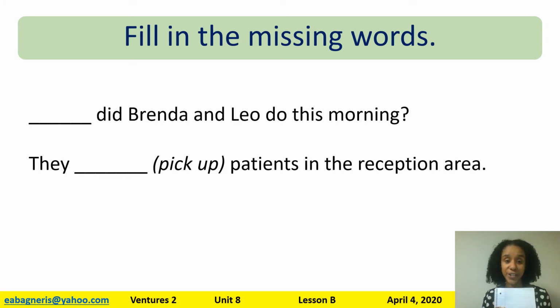Fill in the missing words. Look at this one. We have a blank. Did Brenda and Leo do this morning? And the answer they give you is they blank, and they want you to put picked up in past tense. Pick up, put it in the past tense.